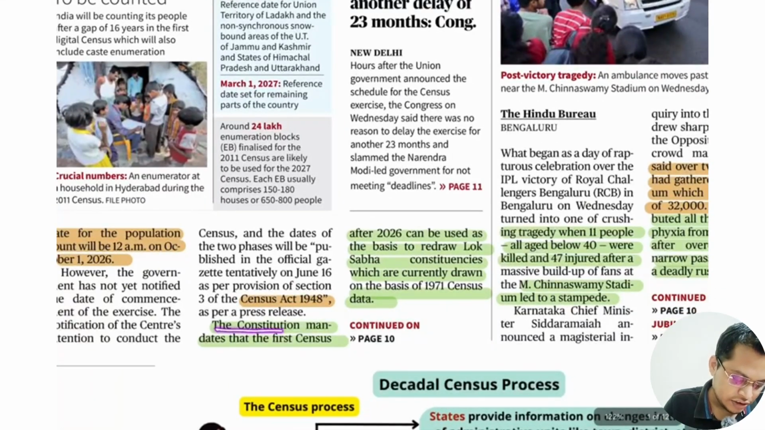The next is the constitutional mandate that the first census after 2026 can be used as a basis to redraw the Lok Sabha constituencies, which are currently drawn on the basis of the 1971 census. Currently our Lok Sabha constituencies are based on the 1971 data. So after 2026, we will redraw on the basis of the new census.